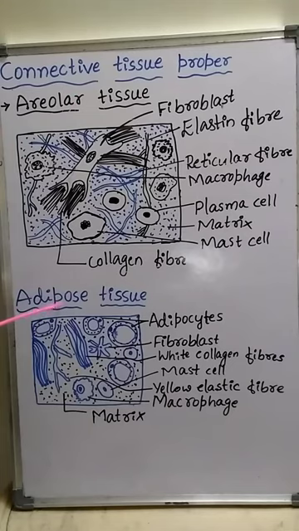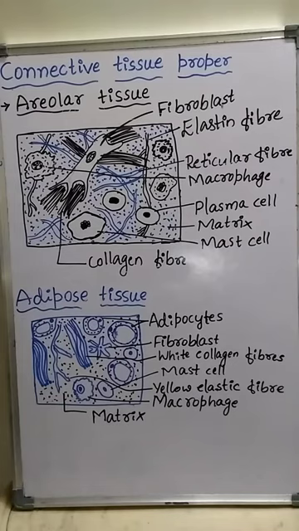Next one is adipose tissue. It is another connective tissue proper. Adipose tissue is specialized to store fat in the body.